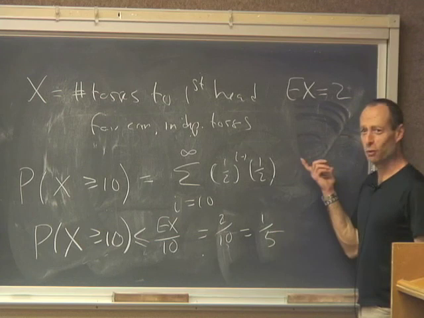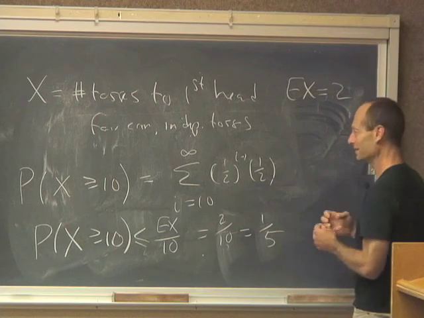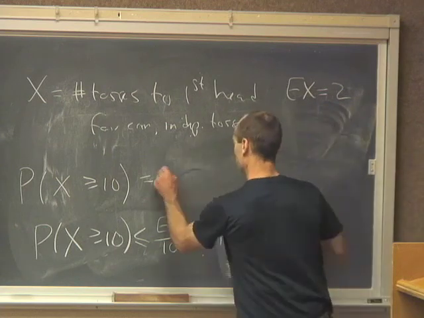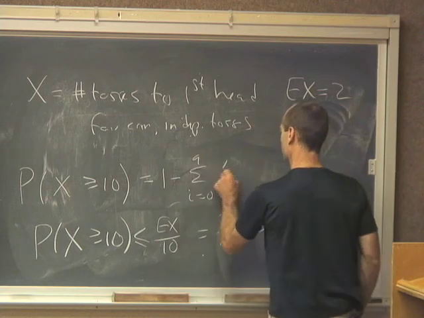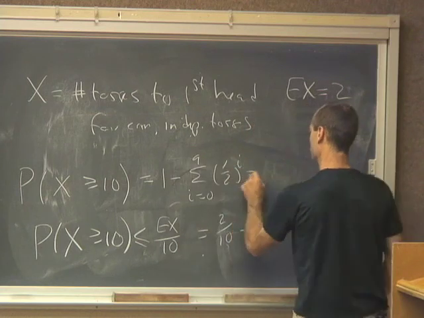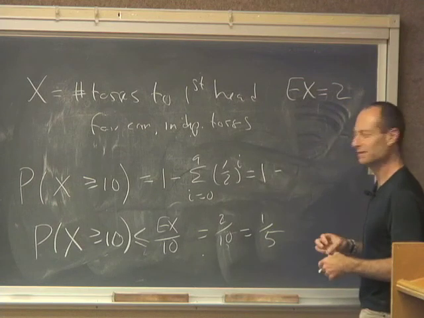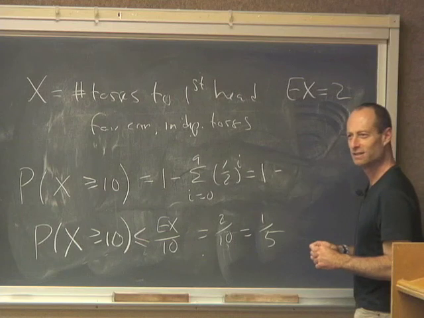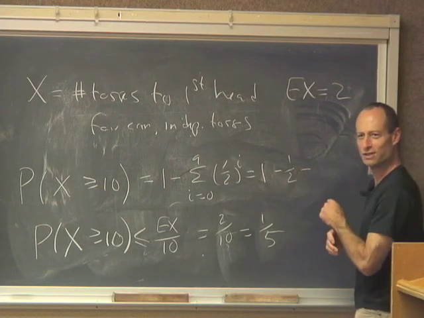What's the chance it takes 1 toss? The chance it takes 2 tosses is?